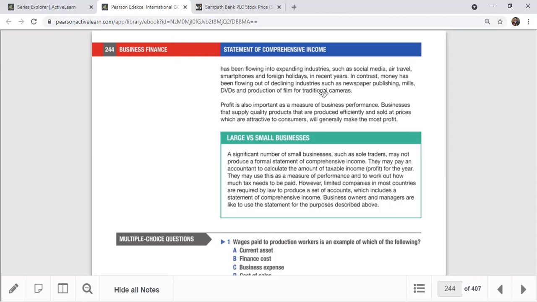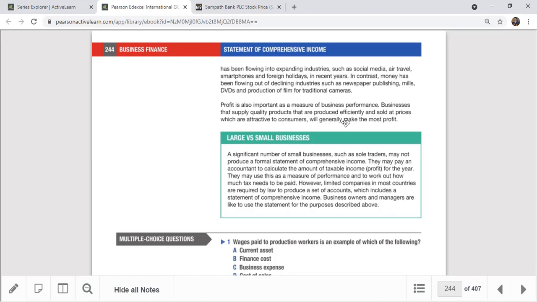Therefore, before you invest or start those business lines, please be careful: study the market, do some research. Then you can find out the profitability correlated with expansion, and declining profitability also changes as well. So profit is always important as a measure of business performance. In judging success, profit is one of the key pillars.